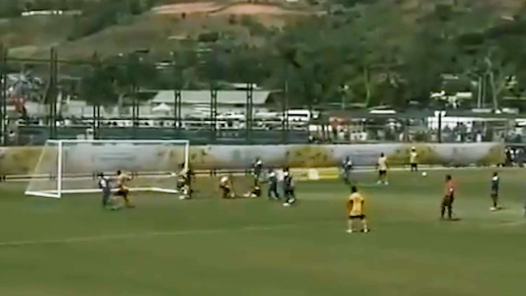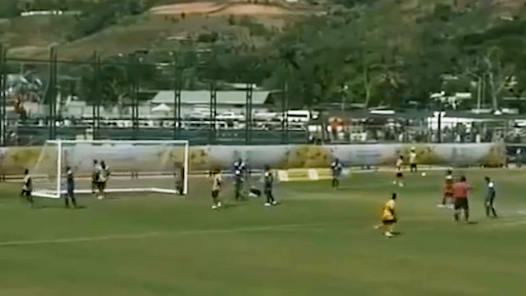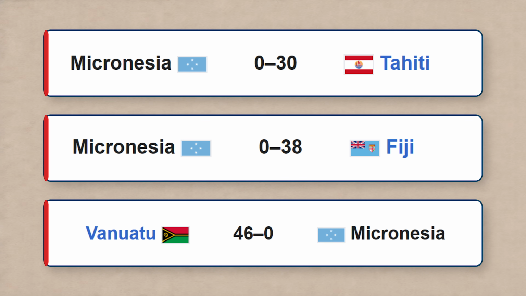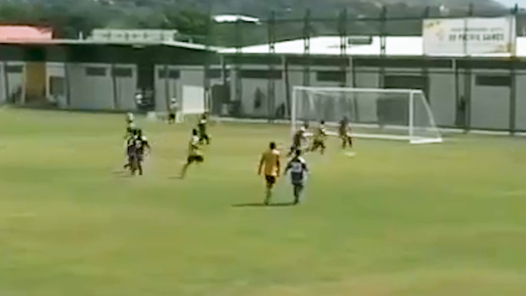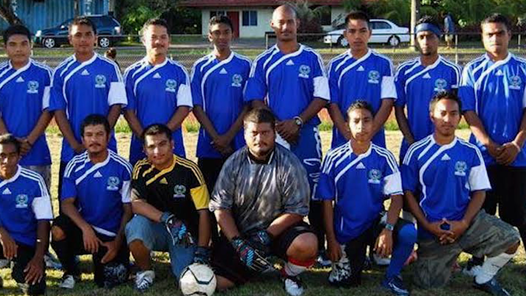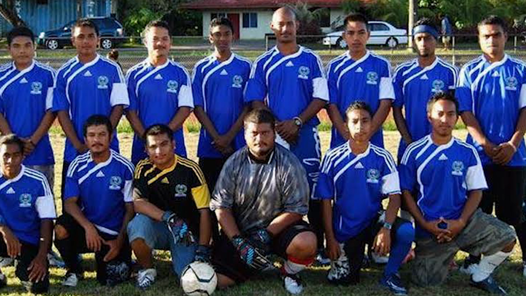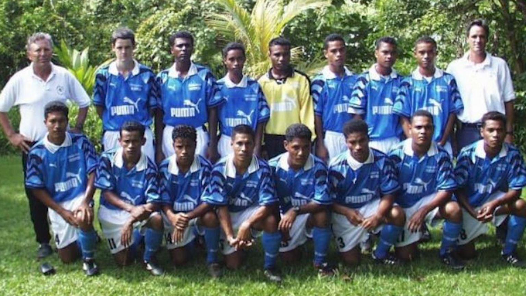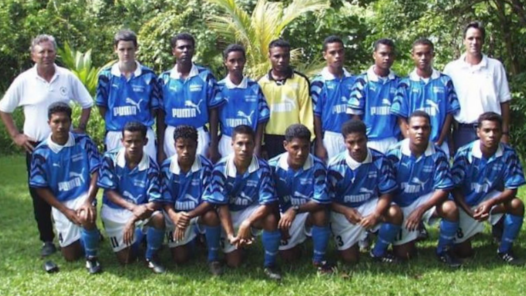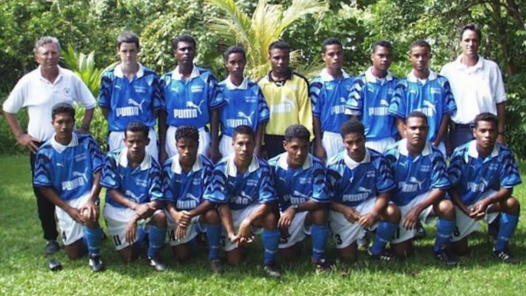Micronesian football is best known for three astonishing scorelines: 30-0, 38-0, and 46-0. But these were not defeats suffered by the senior national team. They belonged to an under-23 side competing at the 2015 Pacific Games. The actual senior team played its first matches in 1999 and won that year's Micronesian Cup. It later entered the 2003 South Pacific Games, but has not played another recorded senior international since.